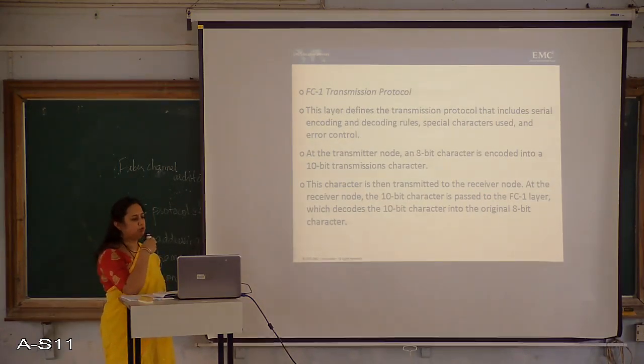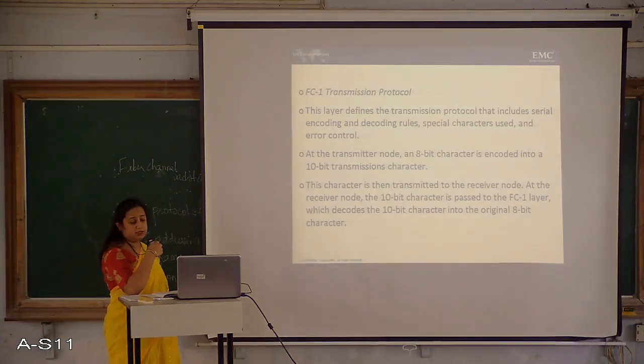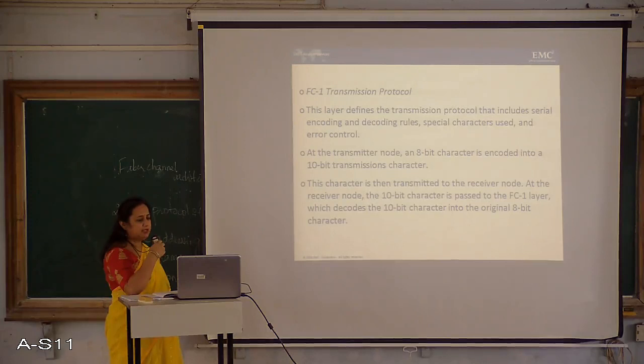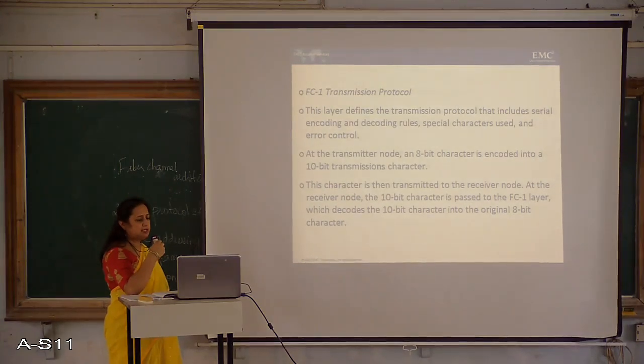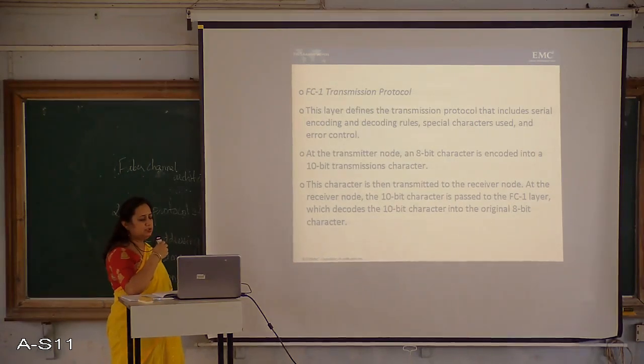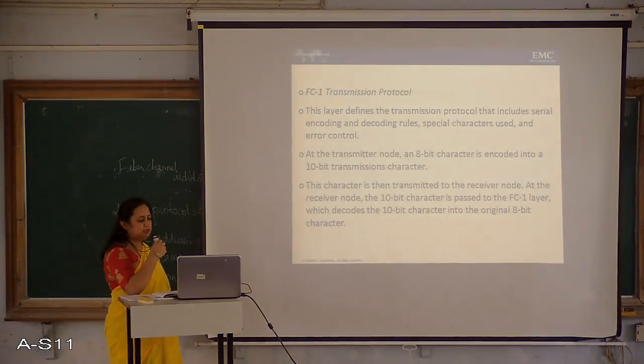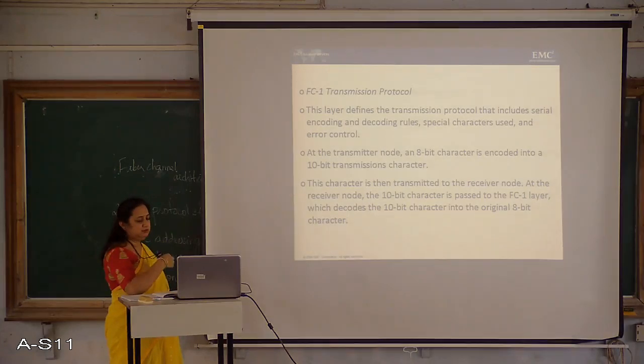FC1 transmission protocol. This layer defines the transmission protocol that includes serial encoding and decoding rules, special characters used, and error control. At the transmitter node, an 8-bit character is encoded into a 10-bit transmission character. This character is then transmitted to the receiver node. At the receiver node, the 10-bit character is passed to the FC1 layer, which decodes the 10-bit character into the original 8-bit character.